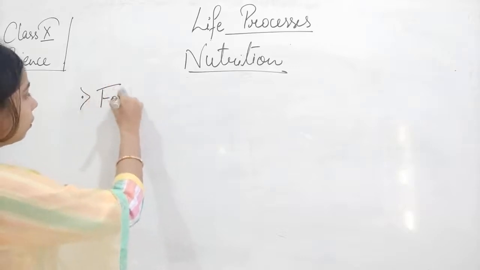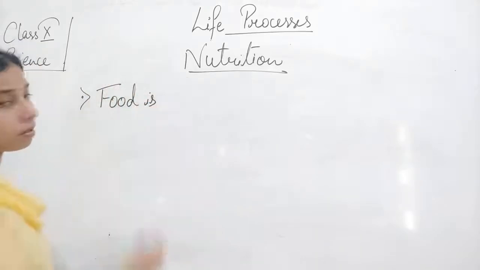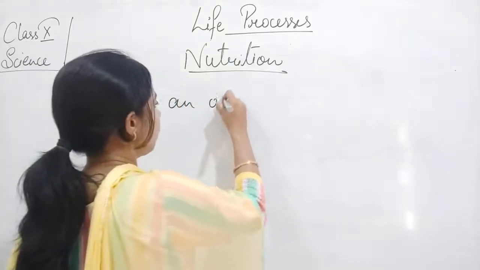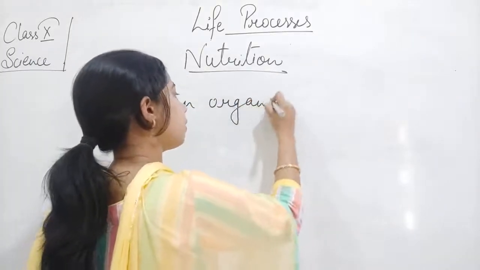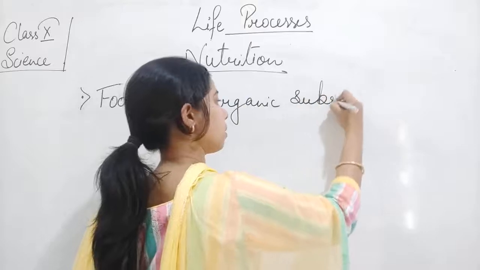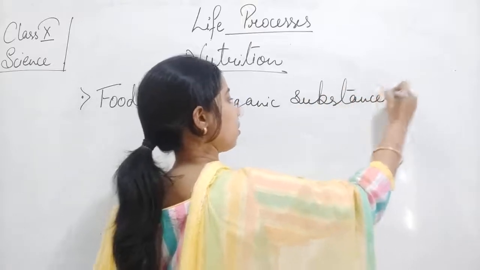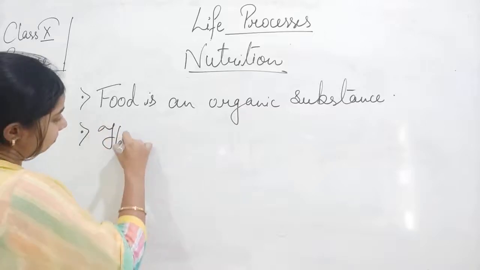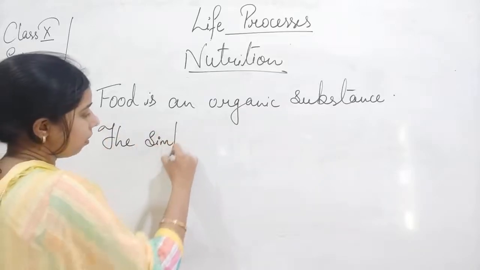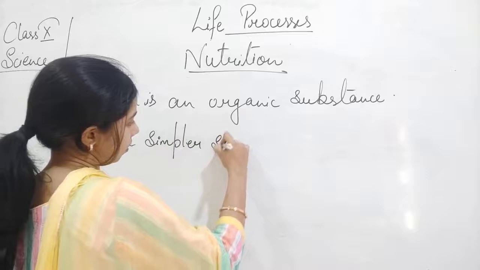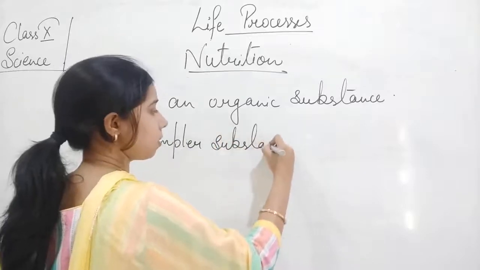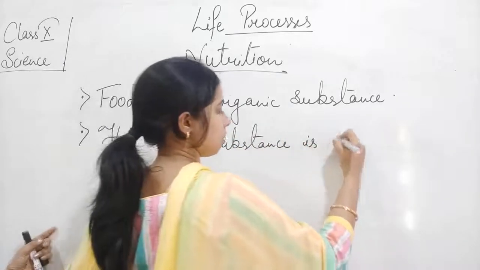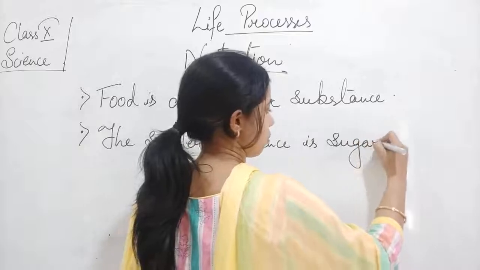So we can say that food is an organic substance. The simpler substance is sugar.